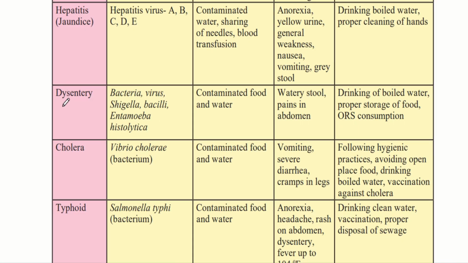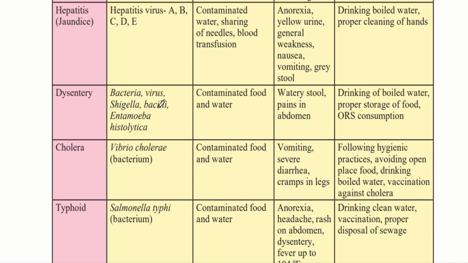The next disease we will see is dysentery. This is when you get severe watery diarrhea, and it is caused by a number of pathogens. This disease is not caused by a single bacteria or virus, but many different types of bacteria and parasites can cause it. So bacteria and viruses can cause it.